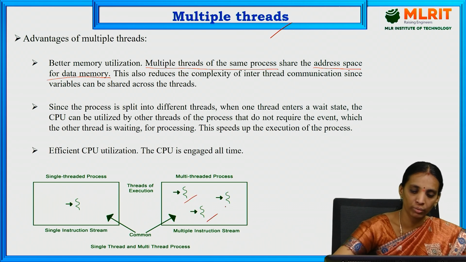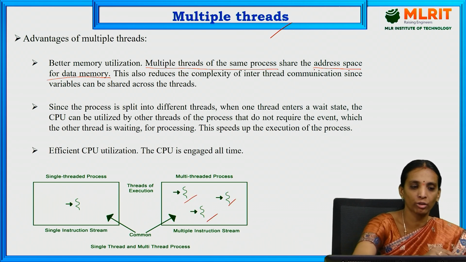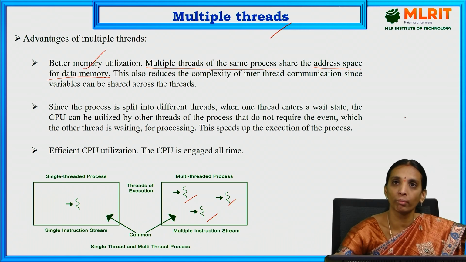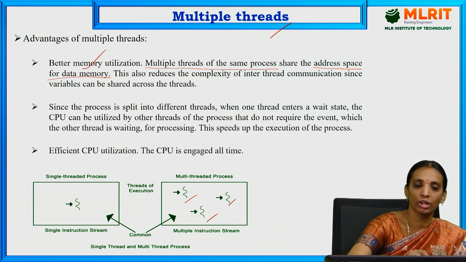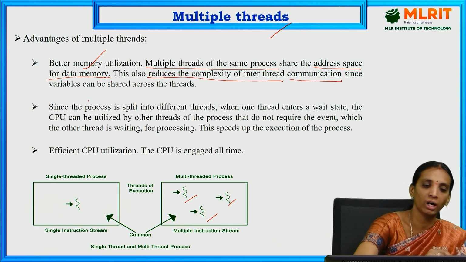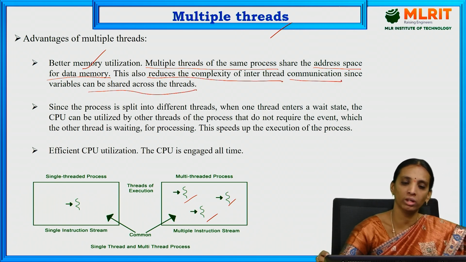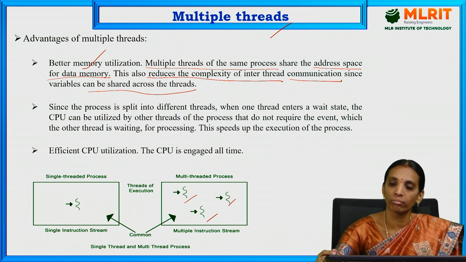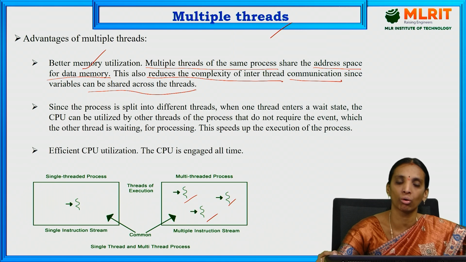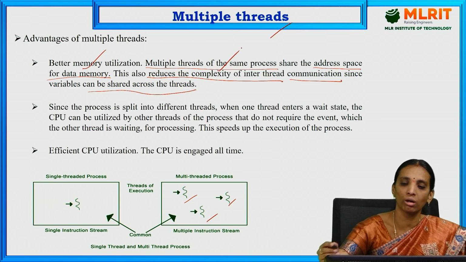They all share the same address space for data memory, code memory and heap memory. Therefore it reduces the complexity of inter-thread communication, and the variables can be shared across the threads. Because we use the same variables and same memory for all the threads, the complexity of inter-thread communication is reduced.